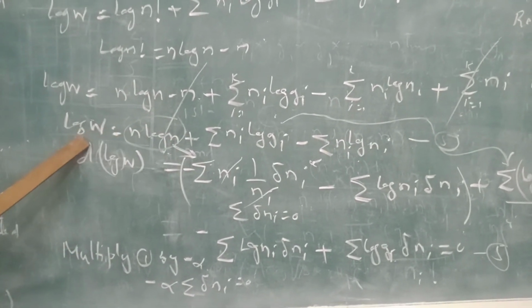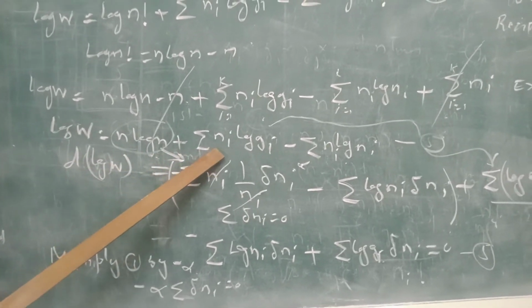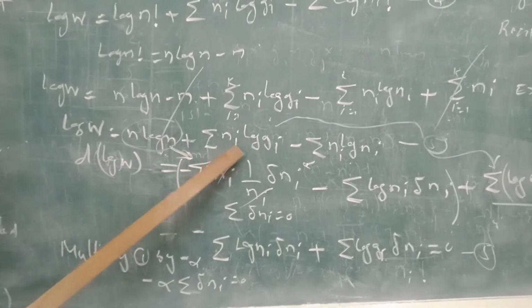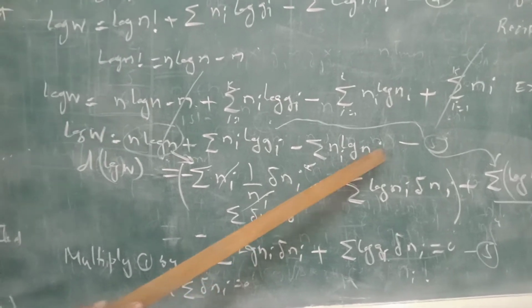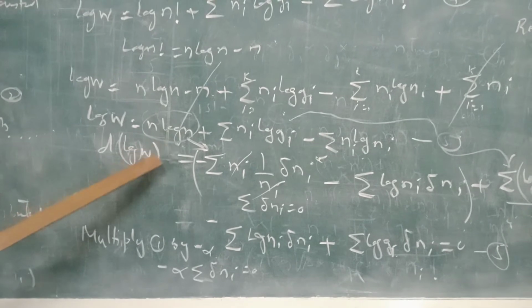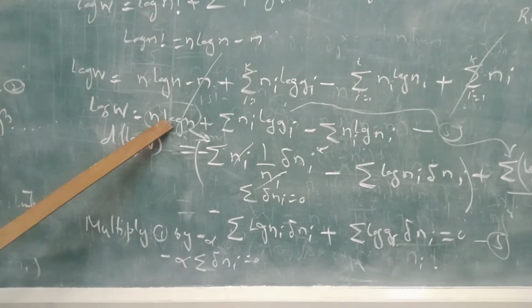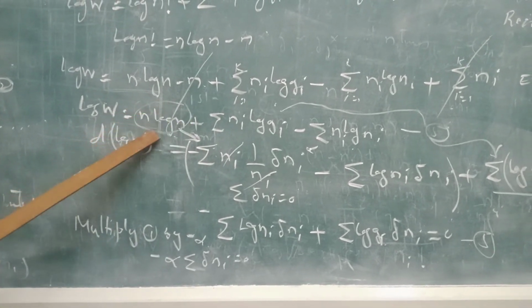So here log of W will be equal to N log N plus the summation of Ni log Gi minus the summation of Ni log Ni. So now I will differentiate this equation. I will take first the differentiation of this term. This term is constant, so the differentiation of this term will be 0.